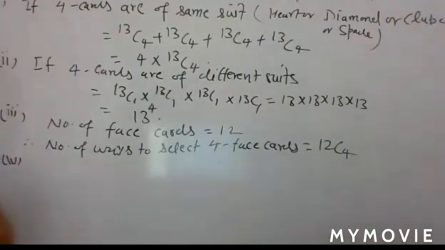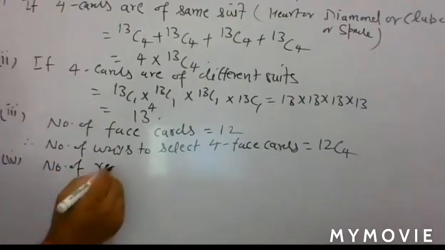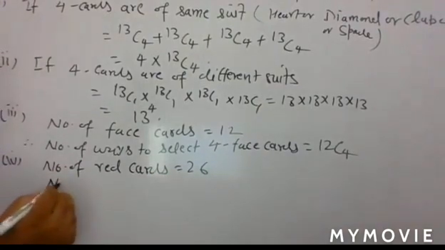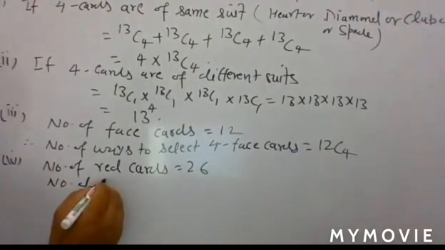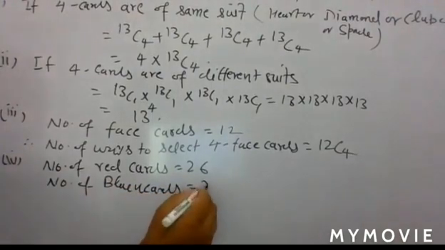So you write, number of red cards is equal to 26, number of black cards is also 26.